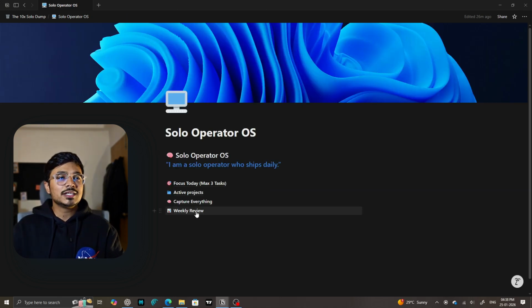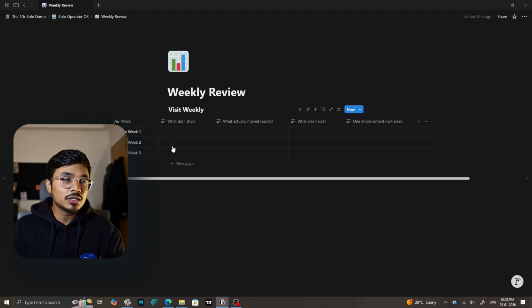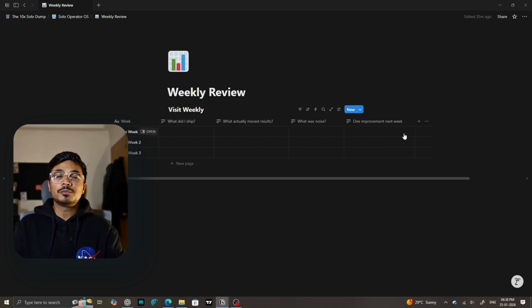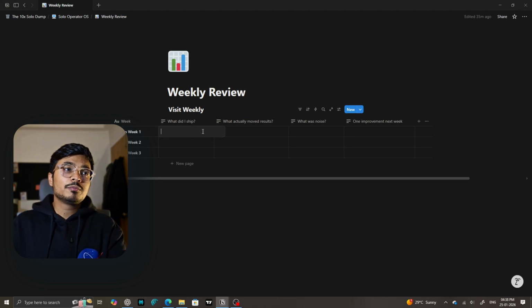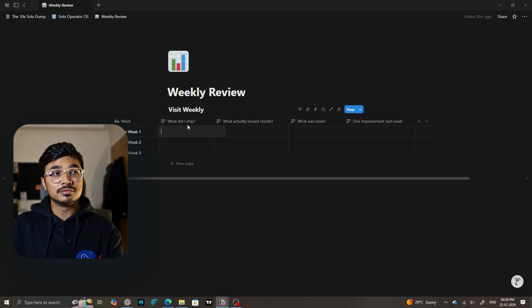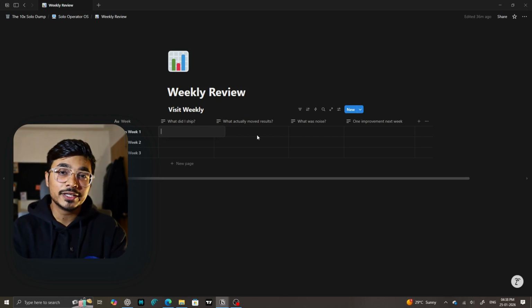So last but not least, it's the 4th block, which is Weekly Review. In this one, we have 4 properties which you want to visit weekly. Suppose I removed all of the data, because I didn't want you to see it, but in week 1, you can put whatever text you want, like what you created, what you shipped, what you worked on. It's not just for content creators.